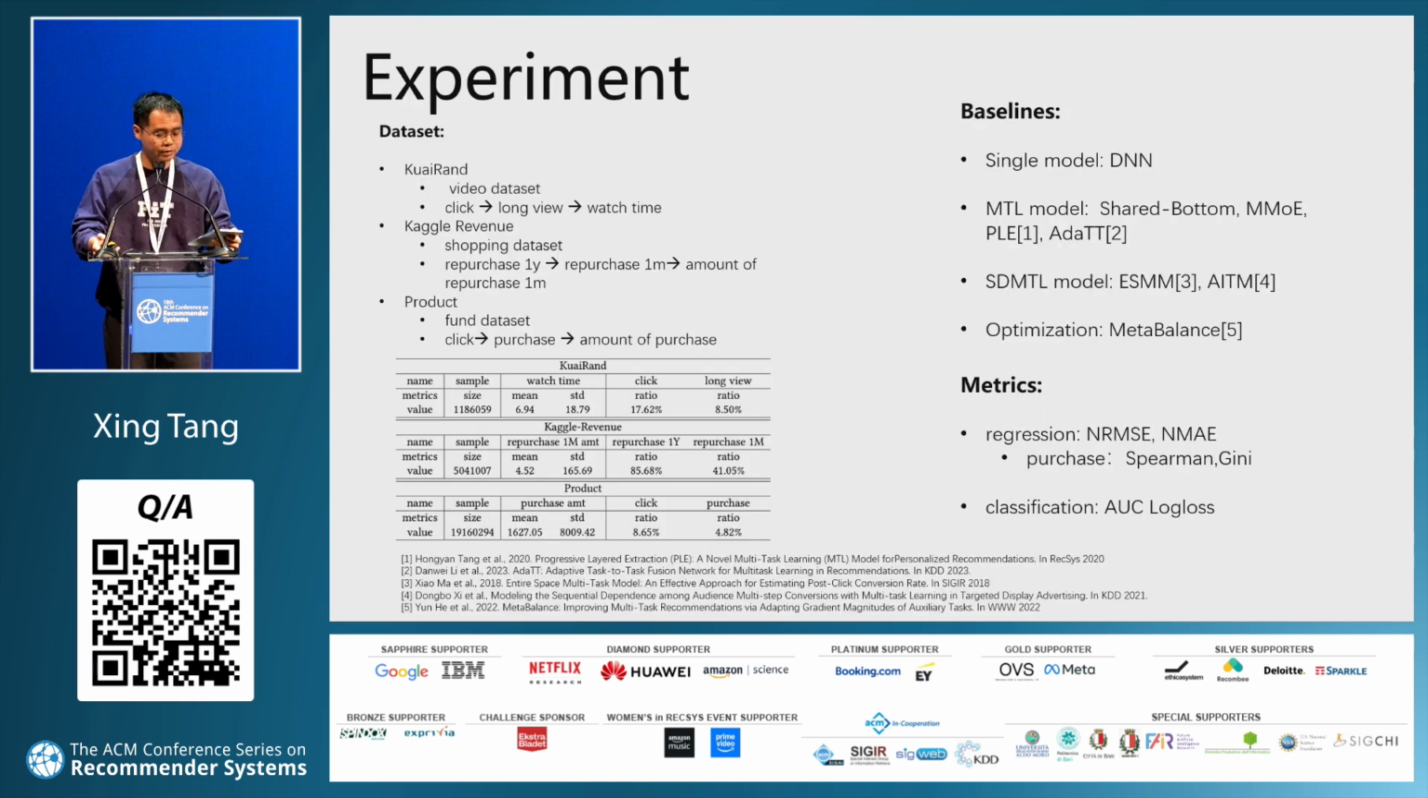We conduct our experiment on 3 datasets. Quailian is a video dataset. Revalue is a shopping dataset, and our private dataset is collected from our fund investment platform. Here are some statistics of these datasets. The baselines here are divided into 3 types: single model, MTL model and SD-MTL model, and optimization method. For metrics, for regression, we consider NRMSE and NMAE. For classification, we consider AUC and log loss.